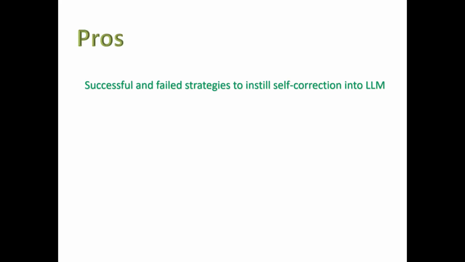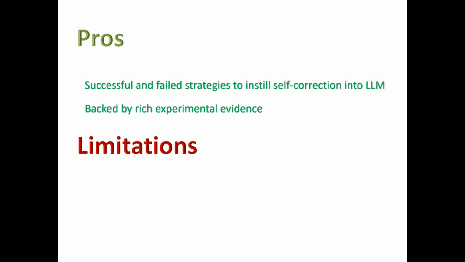Okay, now let's summarize the pros and cons of the paper. So the first pro is that it shows both successful and failed strategies to instill self-correction behaviors into LLMs, and it is backed by rich experimental evidence. And there are some limitations.